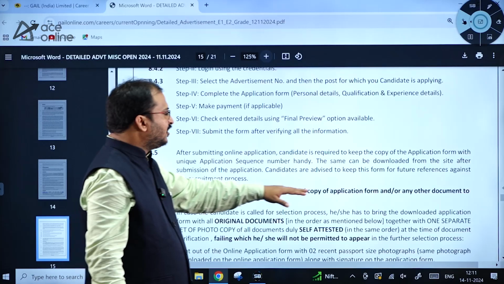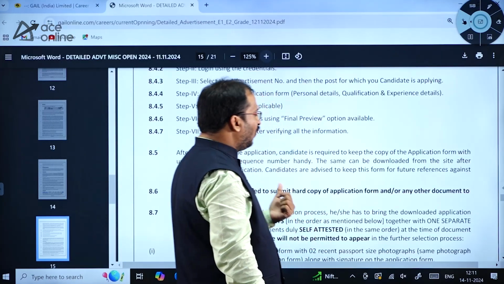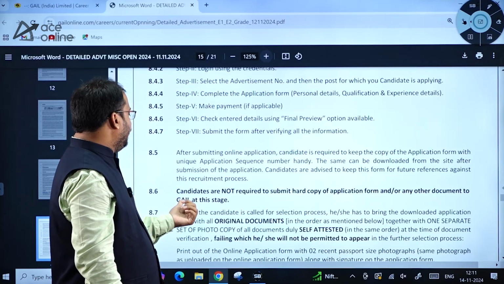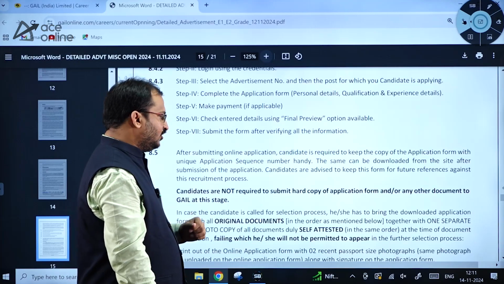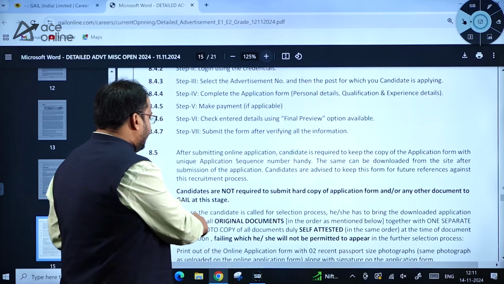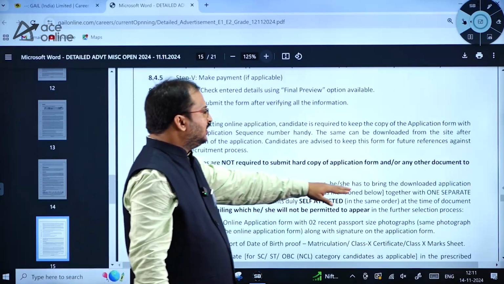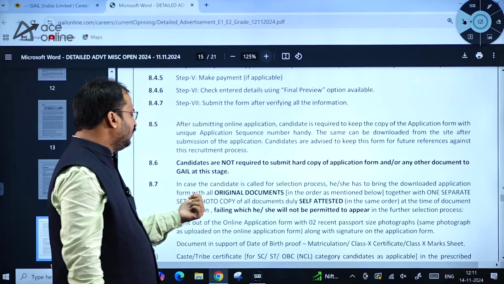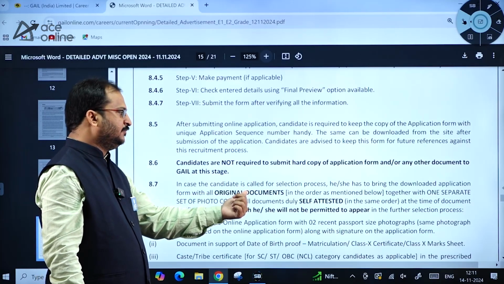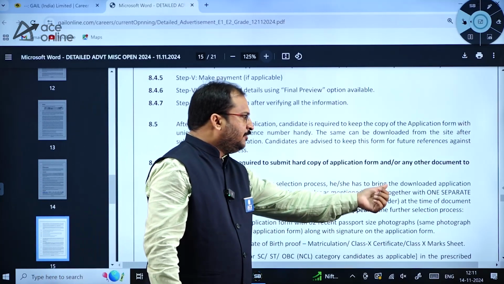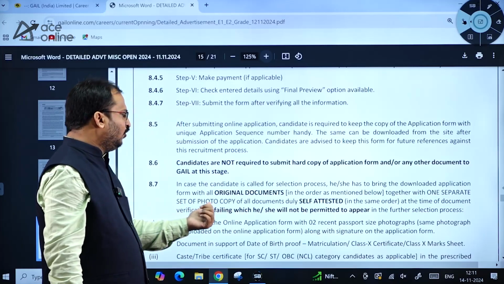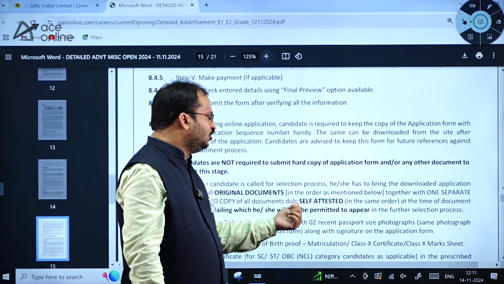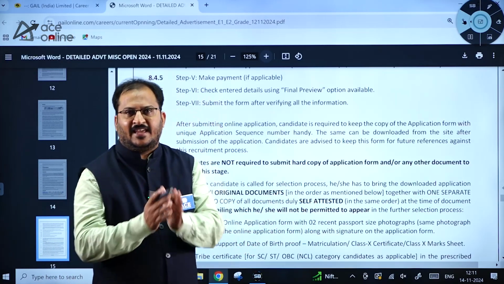Candidates are not required to submit a hard copy of the application form or any other document to GAIL at this stage. In case the candidate is called for the selection process, he has to bring the downloaded application form with the original documents in the order mentioned below, together with one separate set of photocopies of all the documents duly self-attested in the same order.